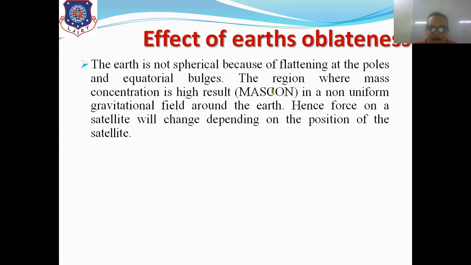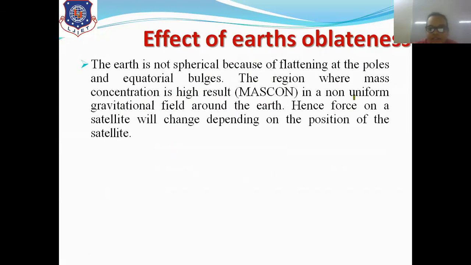The region where mass concentration is high is called MASCON, right, in a non-uniform gravitational field around the Earth. Hence, the force on the satellite will change depending on the position of the satellite, right? As the Earth is not spherical and is flattened at the poles with an equatorial bulge, there will be some places where the mass concentration is high, and some places where the mass concentration is low.